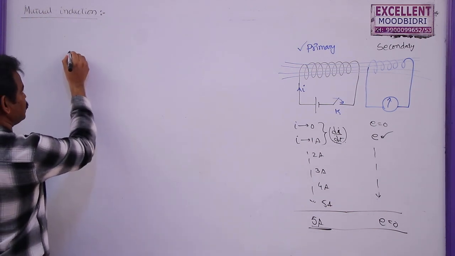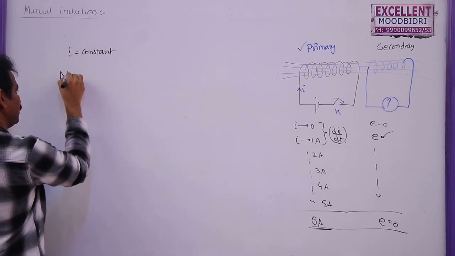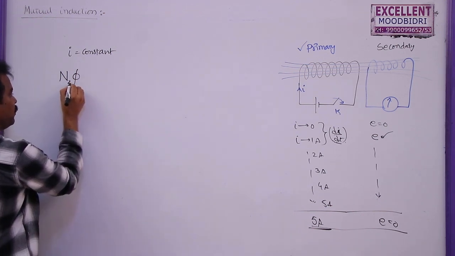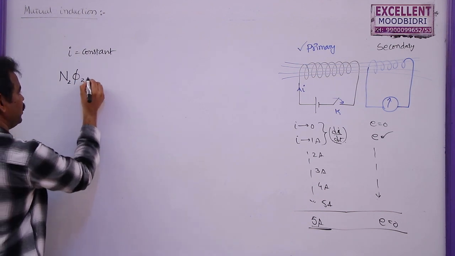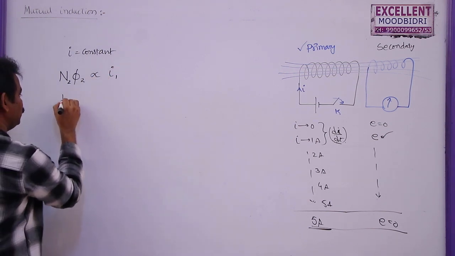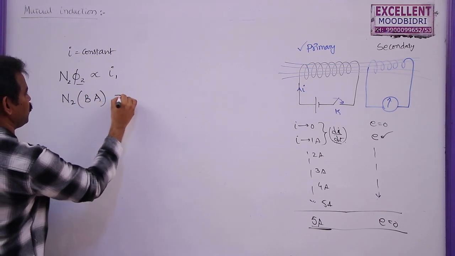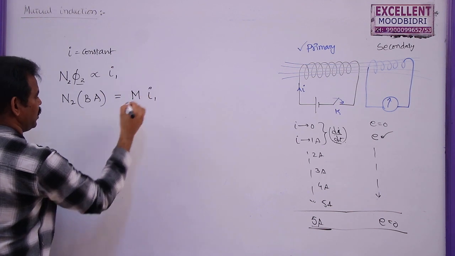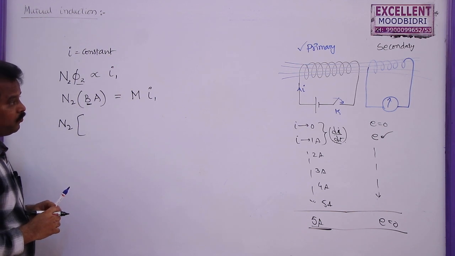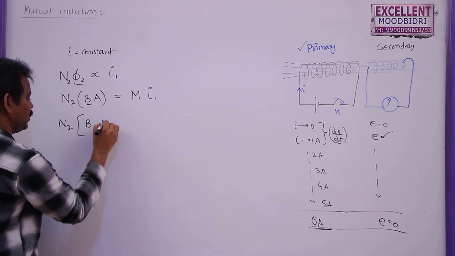If the current is not changing, let us say I is equal to constant, we can write the total flux linked with the secondary coil. I am going to write N2, the number of turns in the secondary coil, into phi 2, which is directly proportional to the current flowing through the primary coil. Now this can also be written as N2 into BA is directly proportional to I, or M into I1. Here the magnetic field due to the first coil is also passing through the second coil. So I can write this as B1A2.